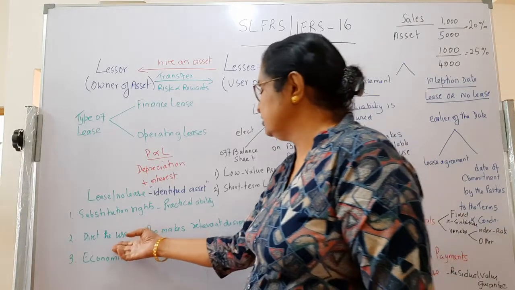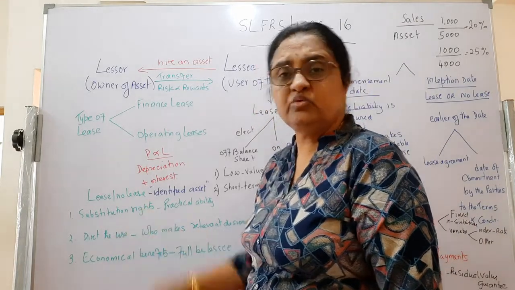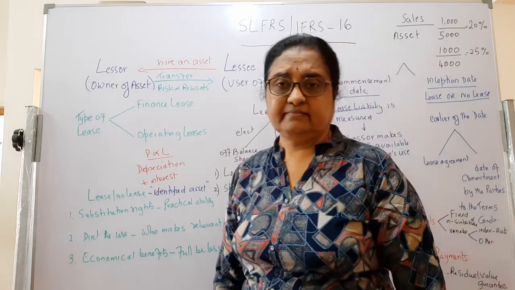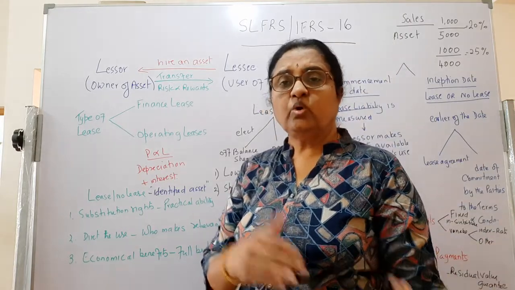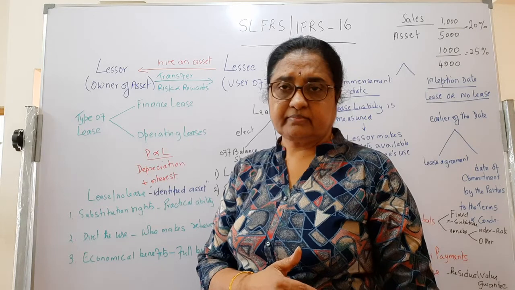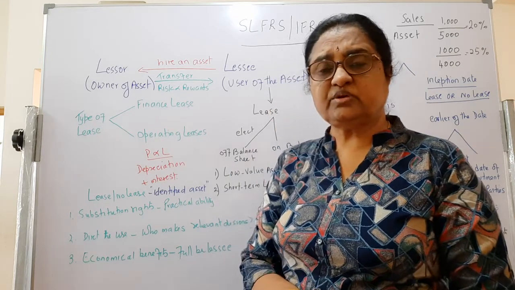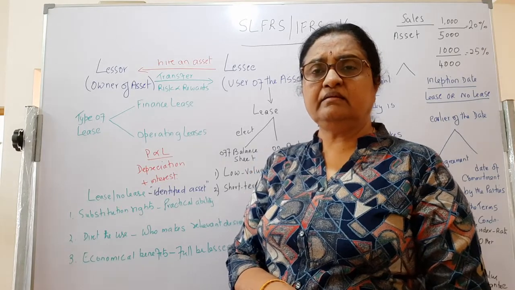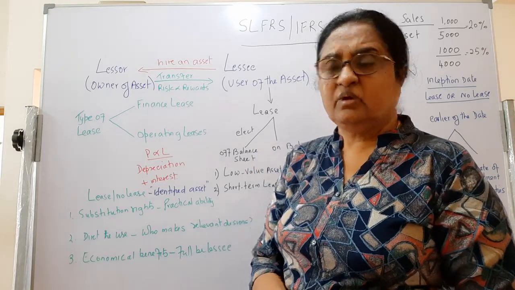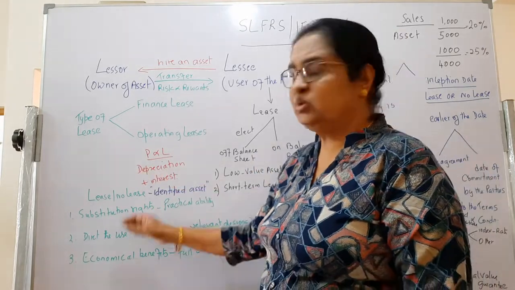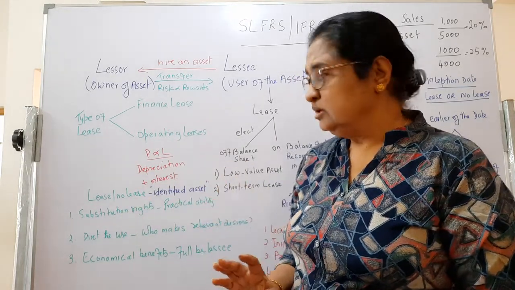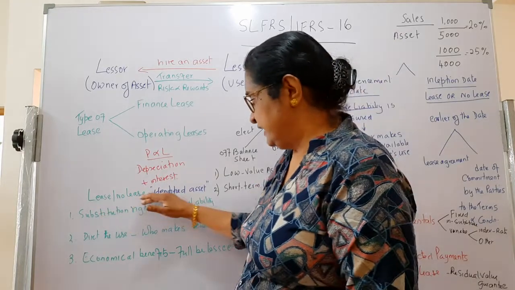Then there is directing the use of the asset. Who takes the decisions about the asset, whether the supplier or the lessee? Who decides what goods to transport, when to transport, whether to keep the asset on the lessee's premises. All these matter in deciding whether there is a lease or no lease. So there should be an identified asset.